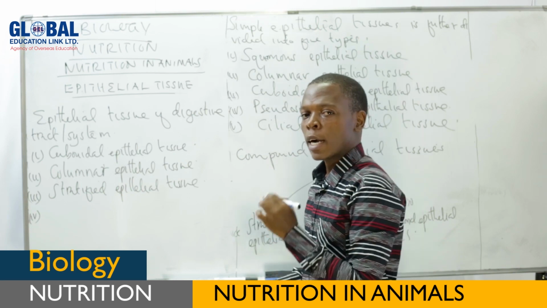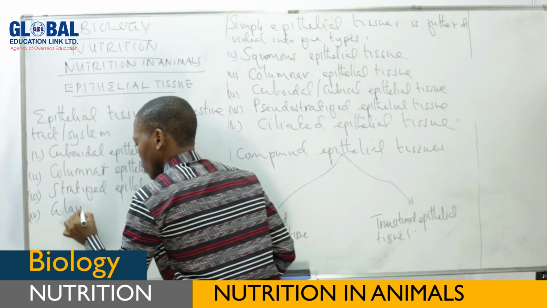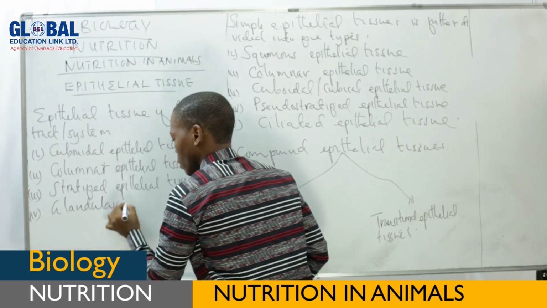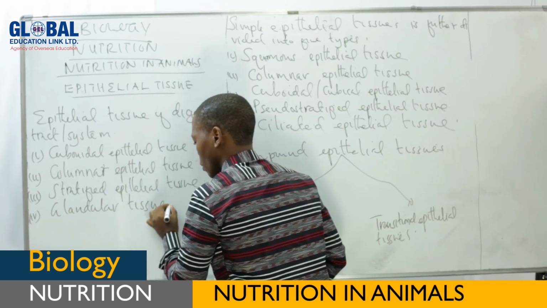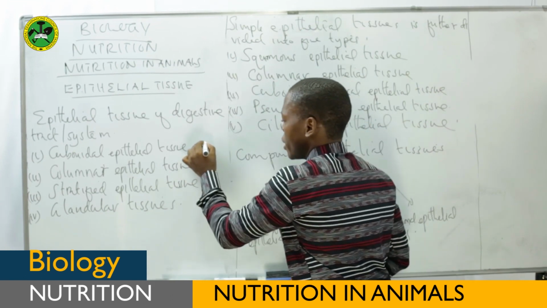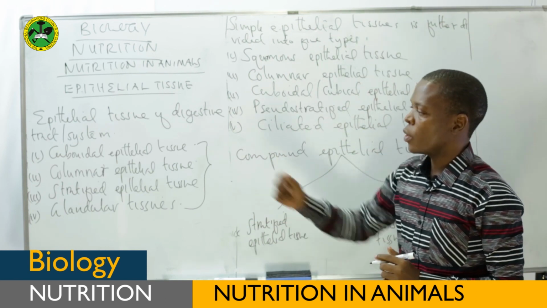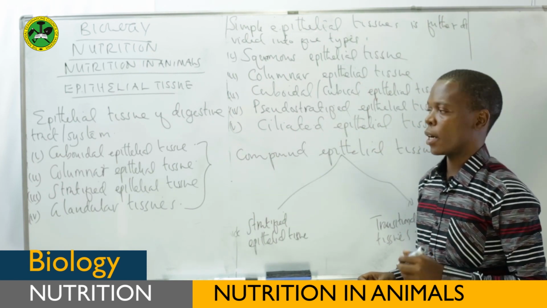We call it glandular tissues. These are the main epithelial tissues which are found in the digestive tract.